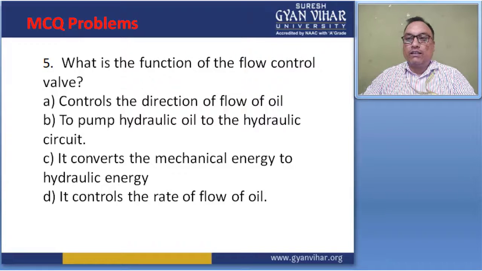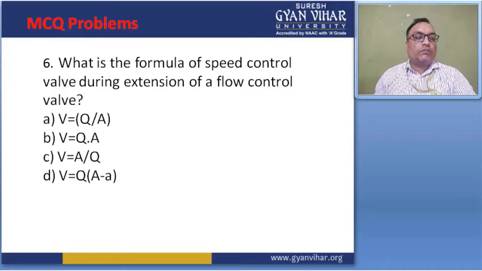And then move to the next question. This is question number 6, which gives: what is the formula of speed control valve during extension for a flow control? Here four options are given, so the correct answer is here. A is the correct answer.